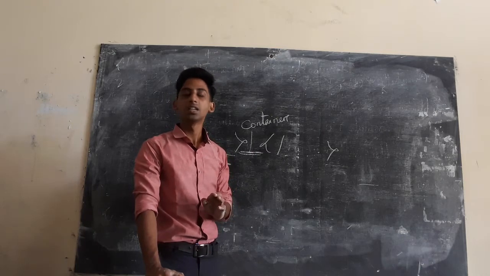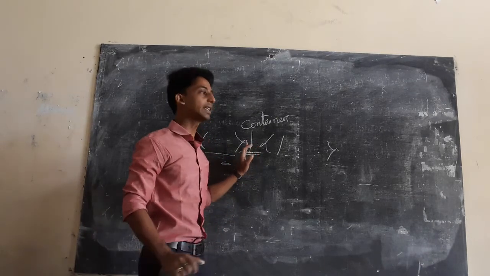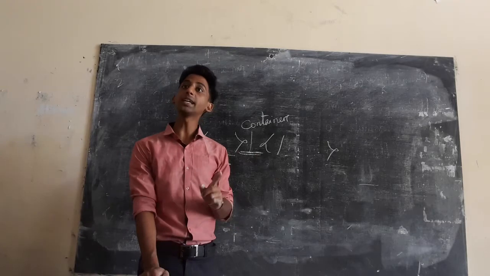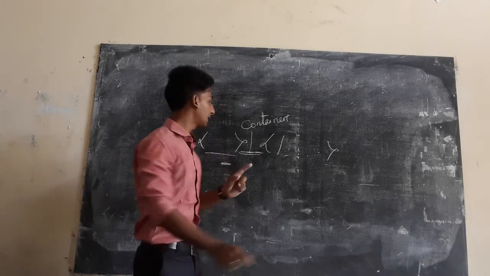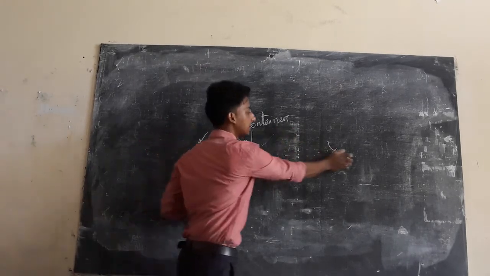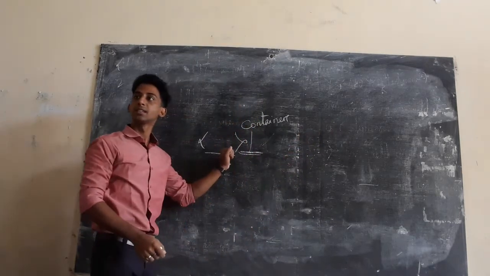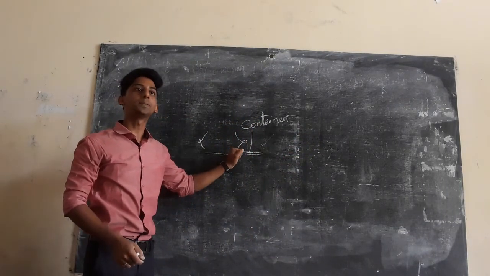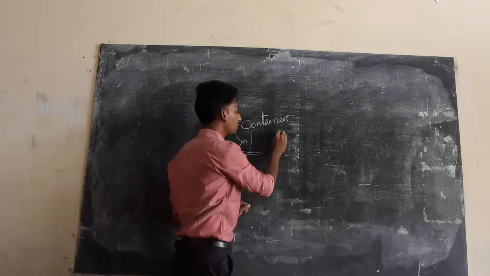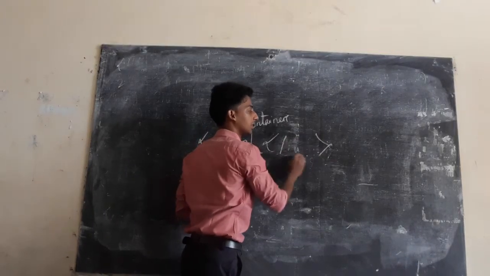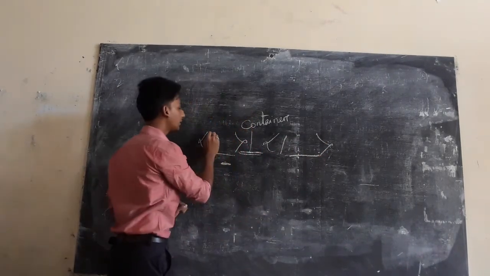Understood or not? And there is also the open element. Now what is the open element? That does not have this closing tag. Only this one it has. This is the open element. And container is which one? Which one has the closing tag? Now for example, here what will come?